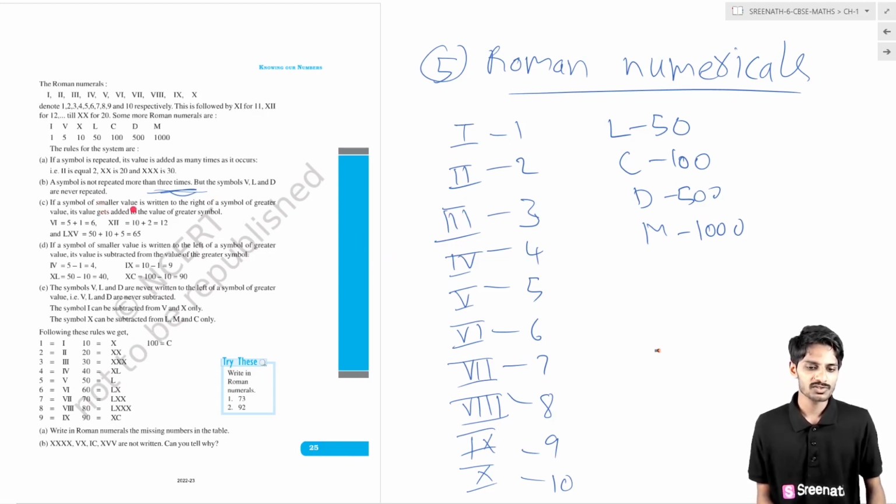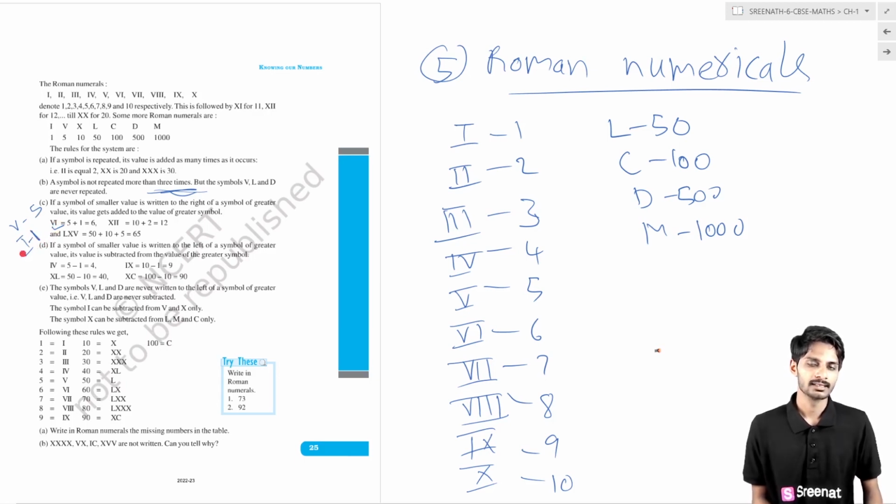If a symbol of smaller value is written to the right of a symbol of greater value, its value gets added to the value of the greater symbol. Here it is 6. V is 5, the greater number, and I is 1.